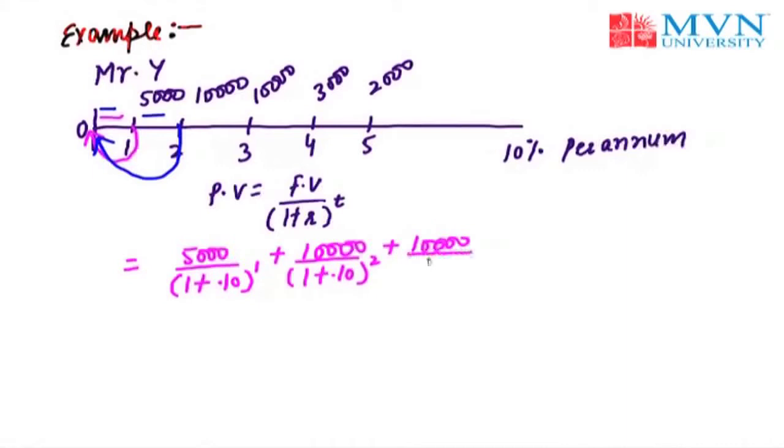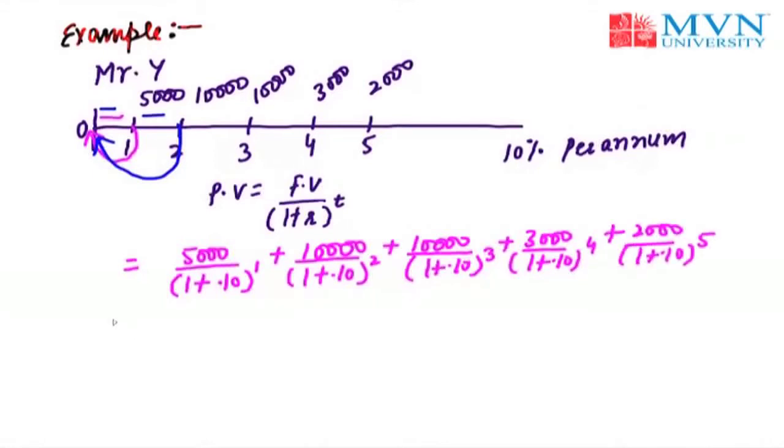Likewise, again 10,000 for the third year divided by the rate of interest, the time preference of money, raised to power the time. We have got the 3 laps between it. Now 3,000, 10% raised to power 4, and 2,000 raised to power 5.